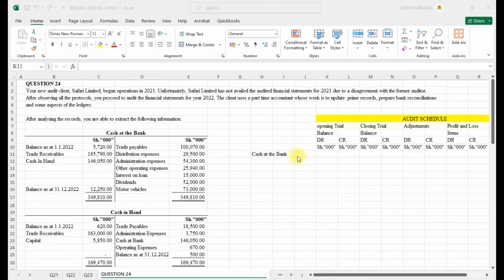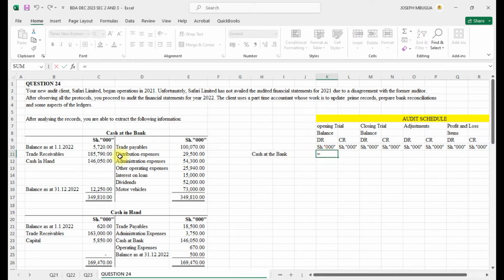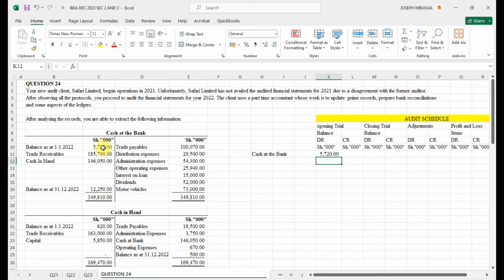So the first one is under the opening. These are at the beginning of the year. So we have the cash. In the cash at the beginning we had 5720. Then the next item in line, we have the cash in hand, and the cash in hand, all these are assets.